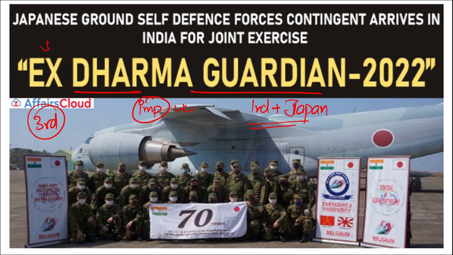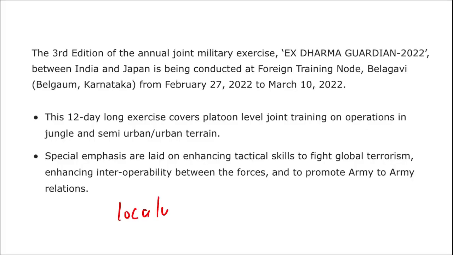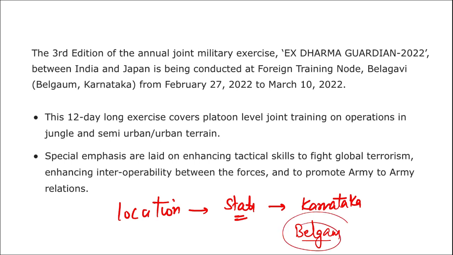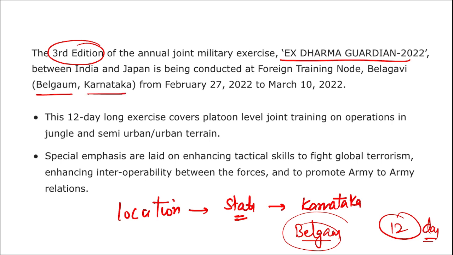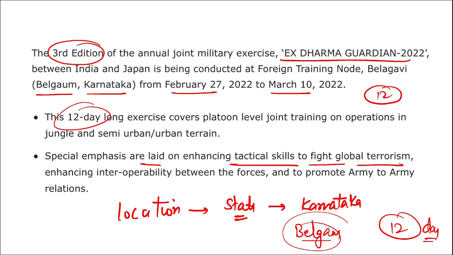Now, where is the location? If asked what is the location where this exercise is conducted, the state is Karnataka. In Karnataka, this exercise will be conducted in Belgaum. This exercise, Dharma Guardian, will be a 12-day long exercise. This is the third edition, and the location is Belgaum, Karnataka. It will be conducted from 27th of February to 10th of March. That is a 12-day long exercise, and special emphasis is laid on enhancing tactical skills to fight global terrorism.